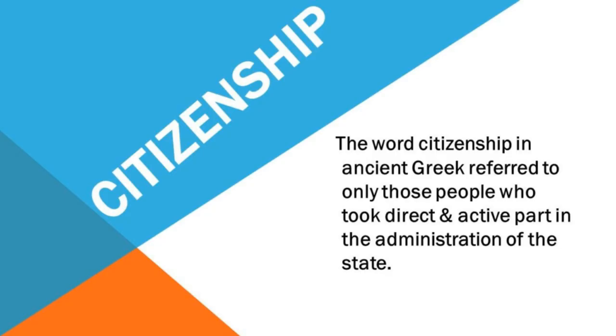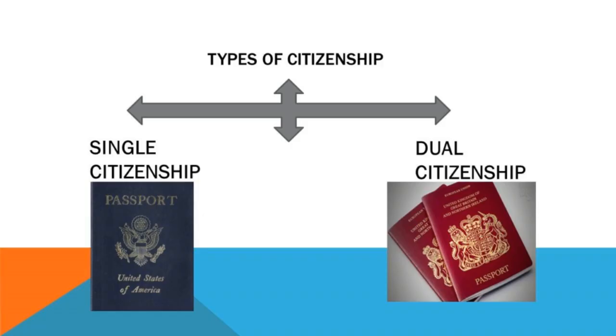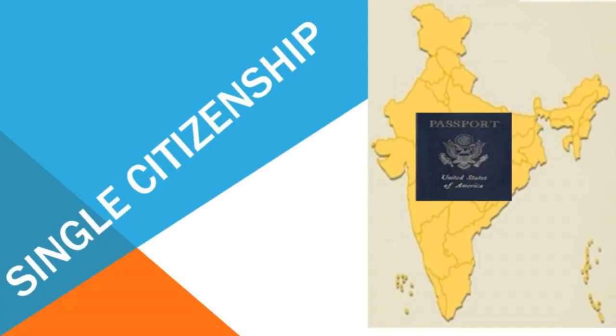Citizenship. The word citizenship in ancient Greek referred to only those people who took direct and active part in the administration of the state. Types of citizenship: single citizenship and dual citizenship. Let me go through each heading. Single citizenship. Our Indian Constitution provides for only single citizenship, that is the Indian citizenship. There is no separate state citizenship.